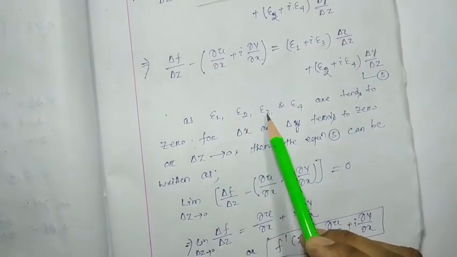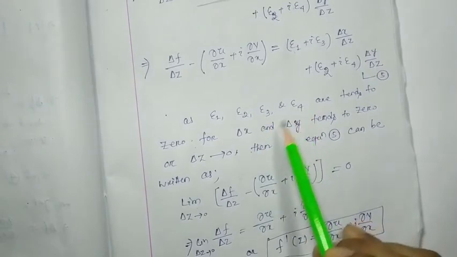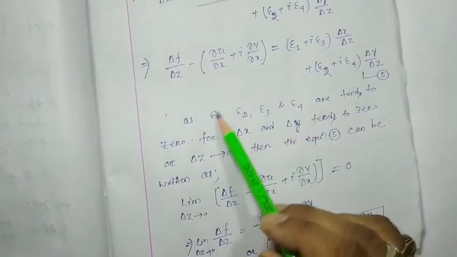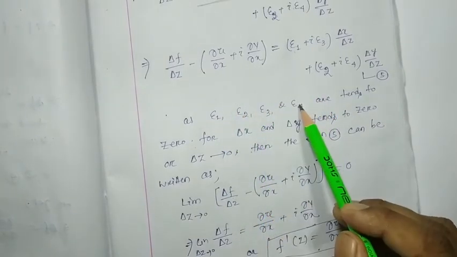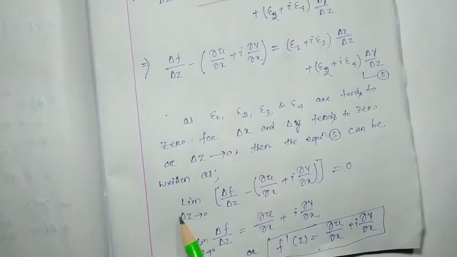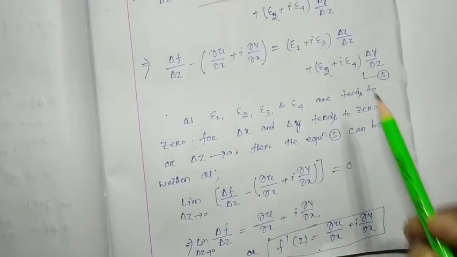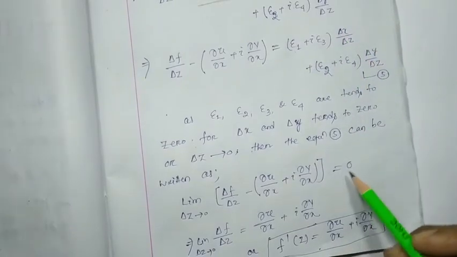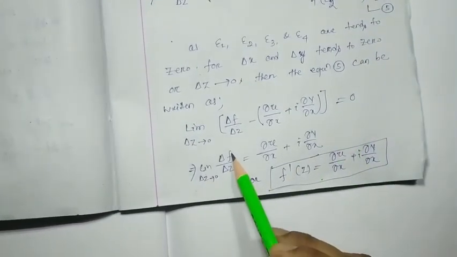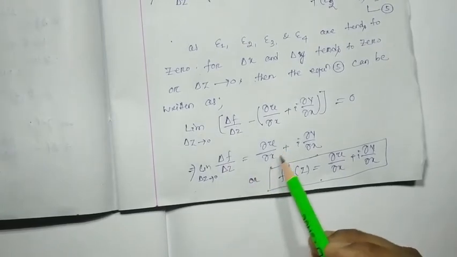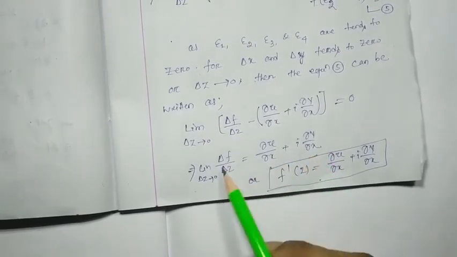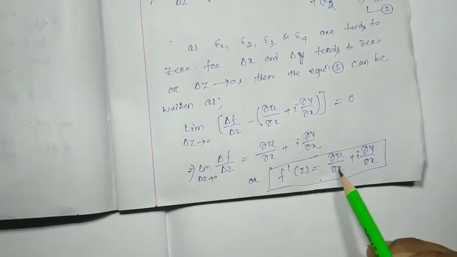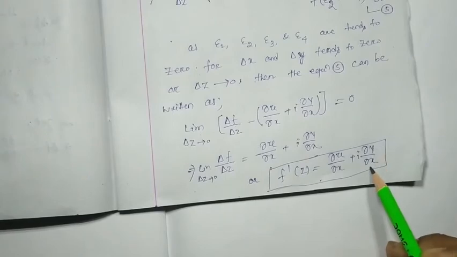Epsilon 2, epsilon 3, these all are very small. Del x, del y are also very small, but when del z tends to 0, all of these will be 0. So taking the limit del z tends to 0, the left hand side equals the limit del z tends to 0 of the right hand side, which is 0. So limit del z tends to 0, del f by del z equals del u by del x plus i del v by del x, or this is nothing but your first derivative, f dash z, equal to del u by del x plus i del v by del x.